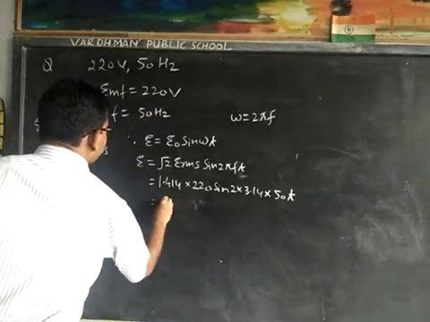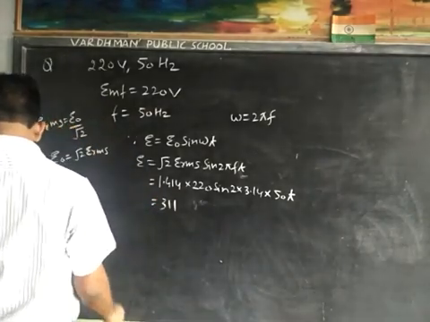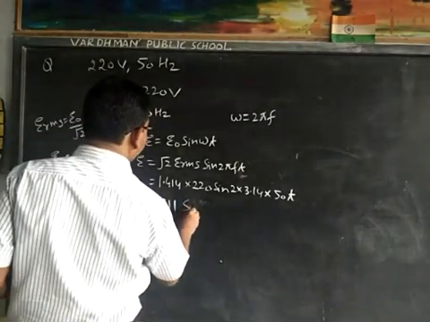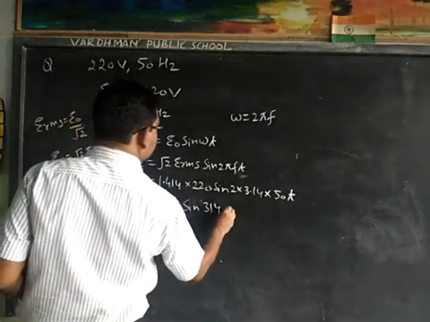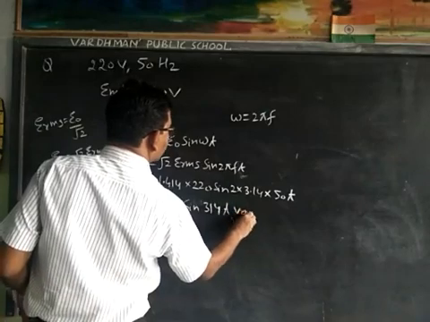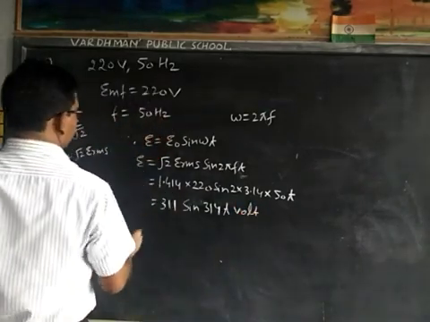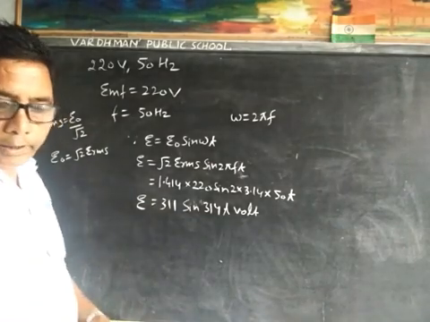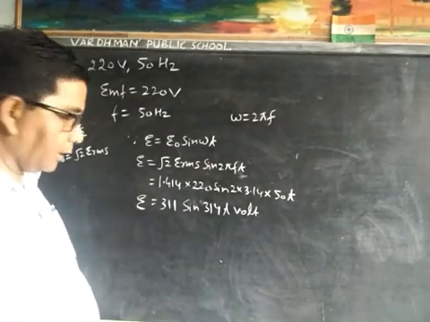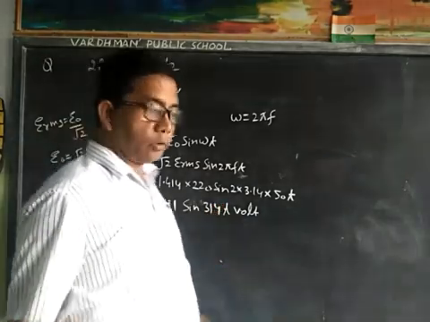When we solve it, we get E is equal to 311 sin 314 t volt. Thank you.